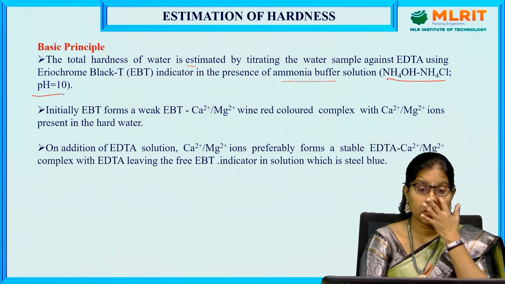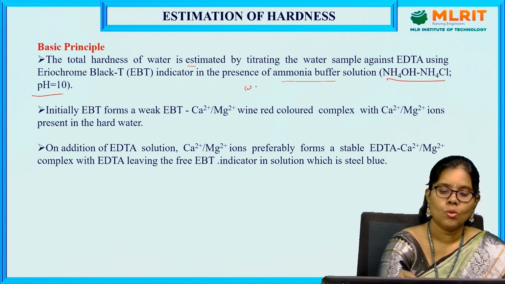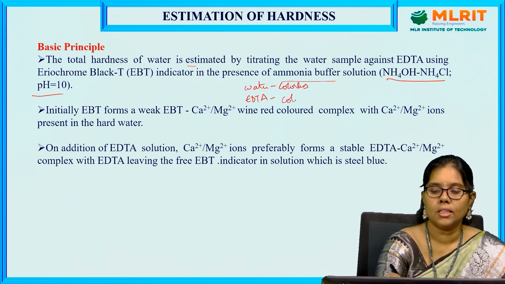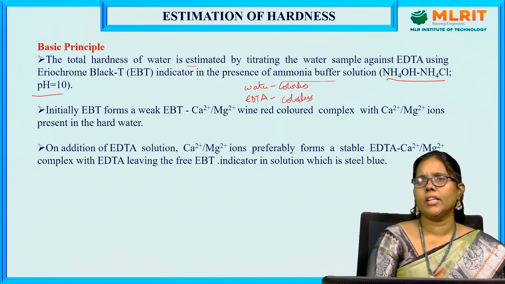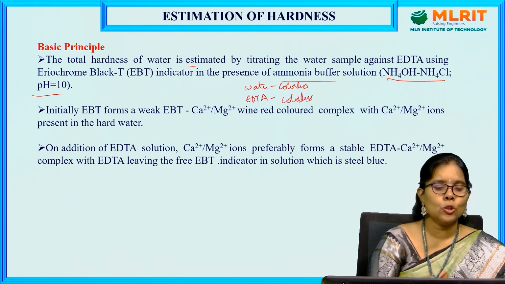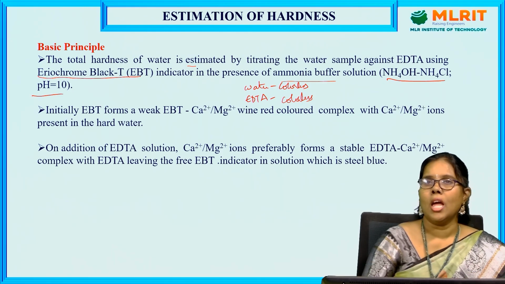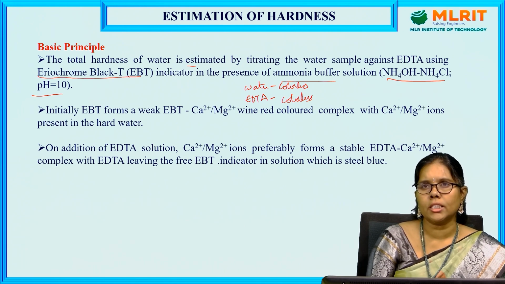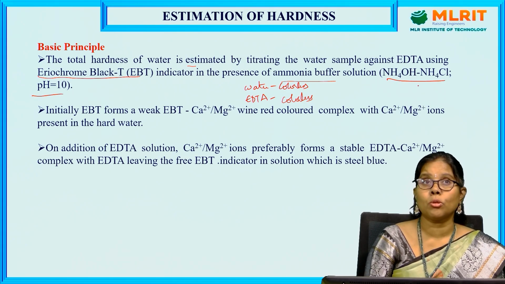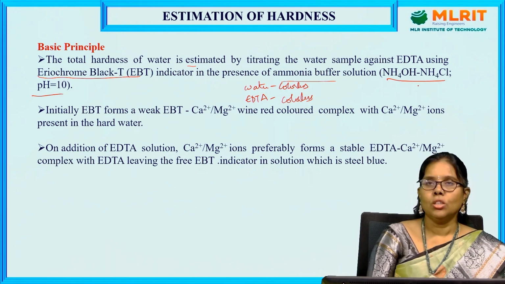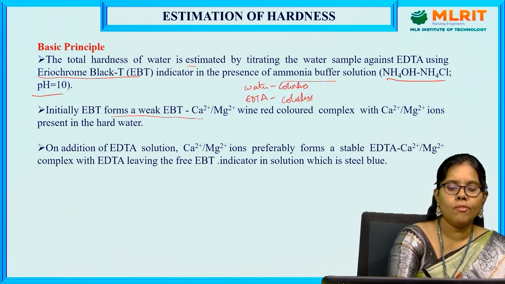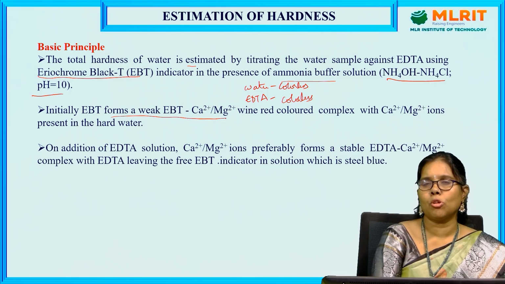Guys, just now I told you that water is colorless. EDTA is colorless, the disodium salt of EDTA. How do we get the endpoint? For this reason, we require an indicator. The indicator used is Eriochrome Black T, and in order for the reaction between calcium and EDTA to occur, we need an alkaline medium. To maintain the alkaline medium, we are going to use ammonium hydroxide and ammonium chloride of pH 10. So initially EBT forms weak EBT calcium and magnesium complexes.